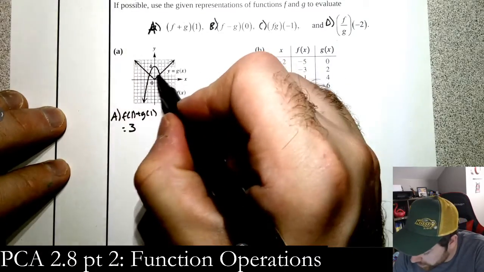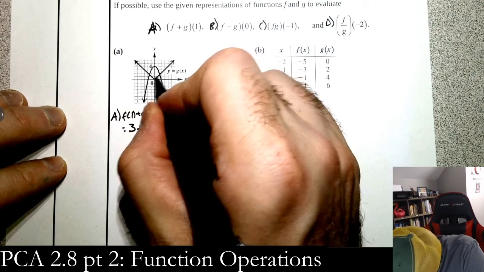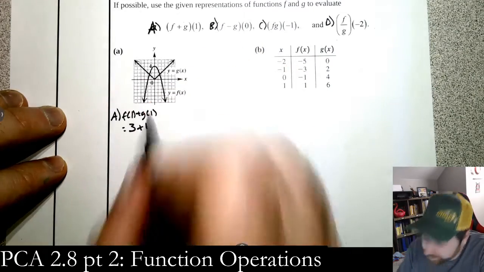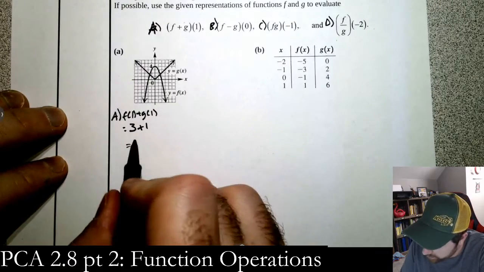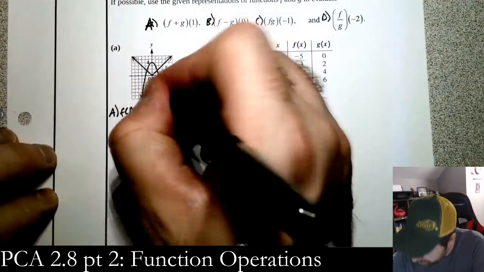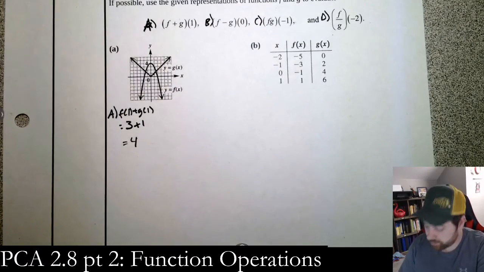So if I plug in 1 to the f function, I get 3, plus g of 1. G of 1 is the absolute value function, so that's 1. Okay? And so this is 4. That is our f plus g of 1. If I took this function at 1, and this function at 1 is 3, and added them. That's all you do. Okay?